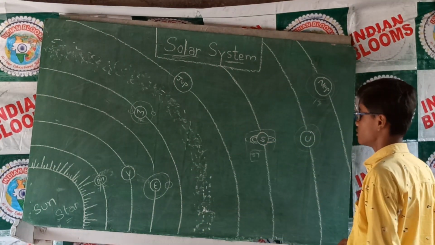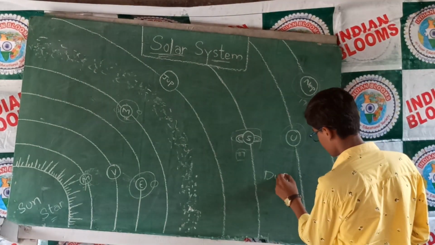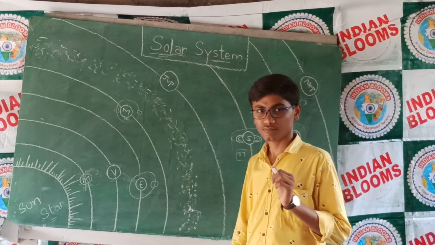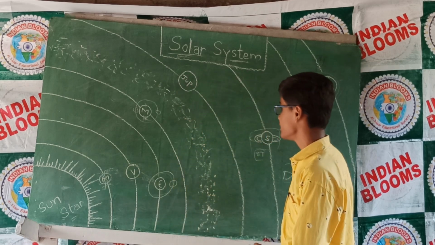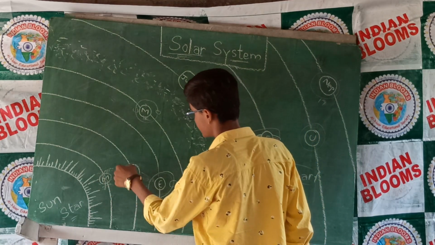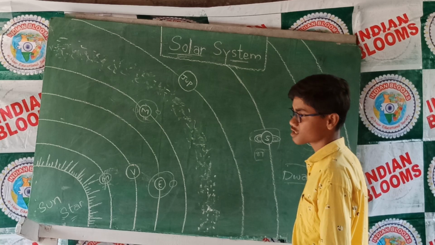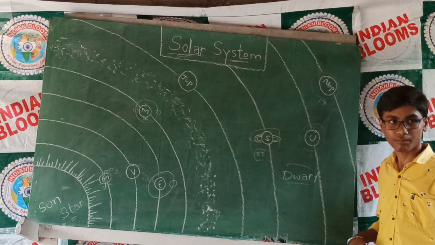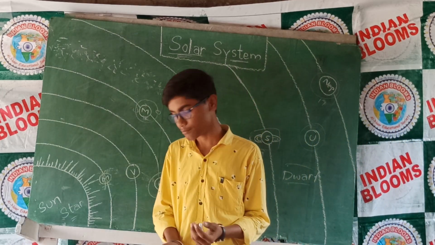Firstly, dwarf planets. Dwarf planets are nothing but planets which are small in size when compared to the normal planets. They are very small in size compared to these planets, so they are known as dwarf planets. There are many dwarf planets in our solar system. Some of them are Pluto, which is now considered a dwarf planet, Makemake, Eris, and more.